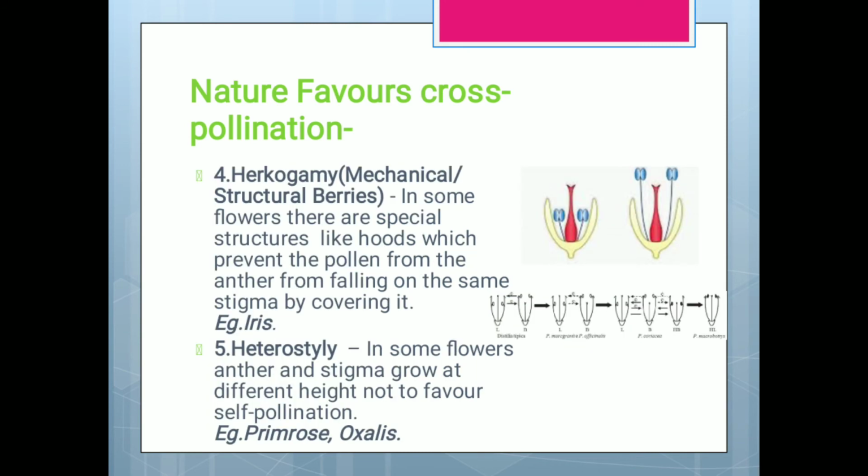Hercogamy. In some flowers, there are special structures like hoods which prevent the pollen grains from the anther falling on the same stigma by covering it, as we can see. Heterostyly. In some flowers, anther and stigma grow at different heights and they do not favor self pollination. So the anther and stigma are at different heights, so they may not support self pollination. They support cross pollination.